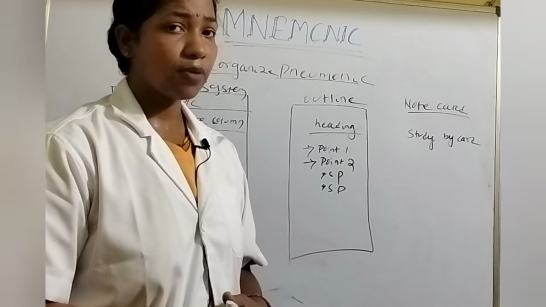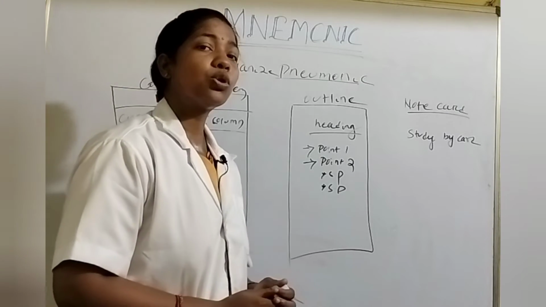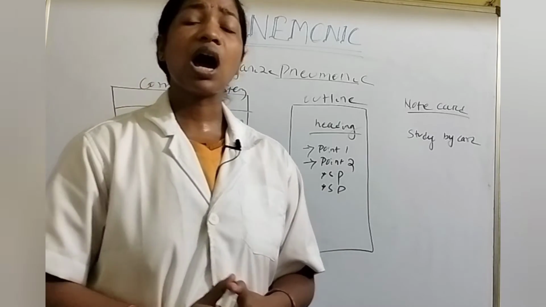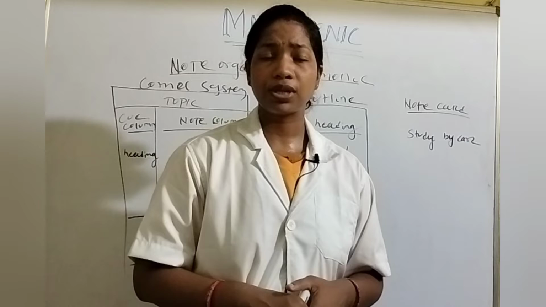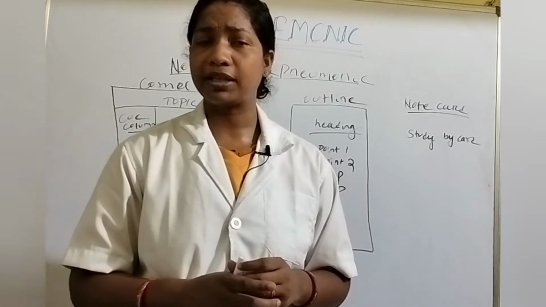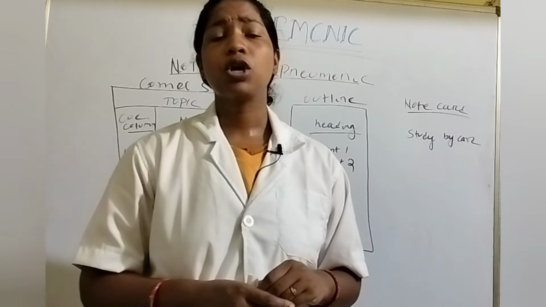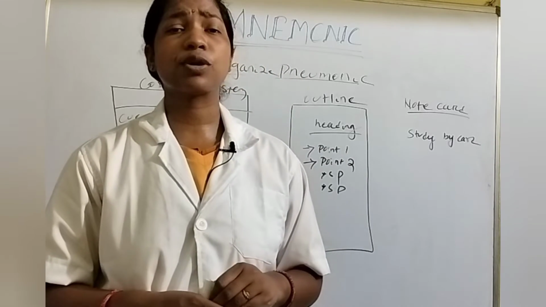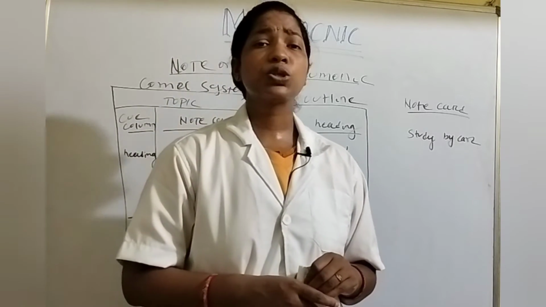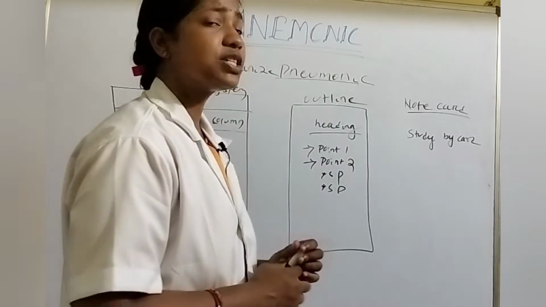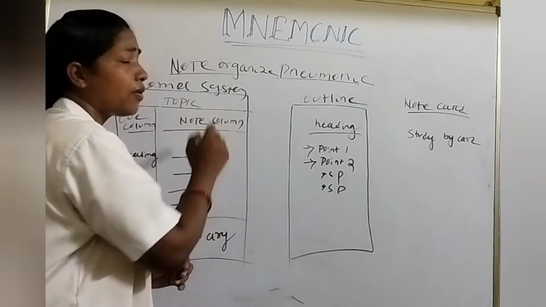The next method of mnemonic is called the note organizing method. Note organizing method means how we should prepare our notes. There are various ways to prepare our notes. There are mainly 3 types of note making systems. First of all we should discuss the types of note making. The first system is the Cornell system of note making.